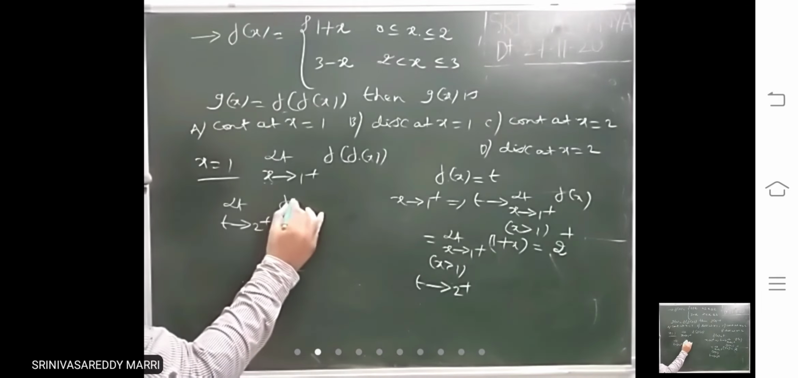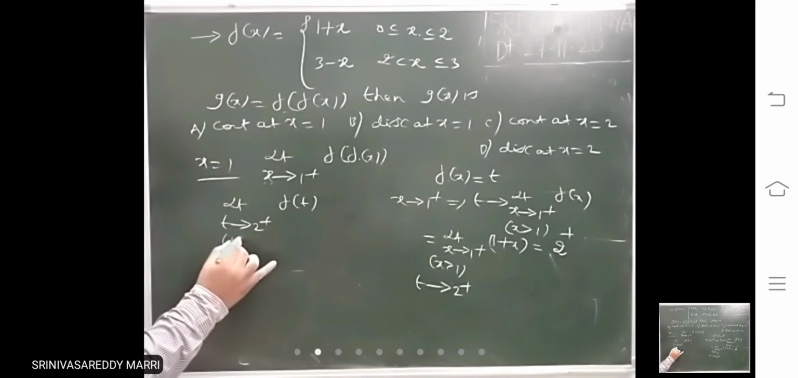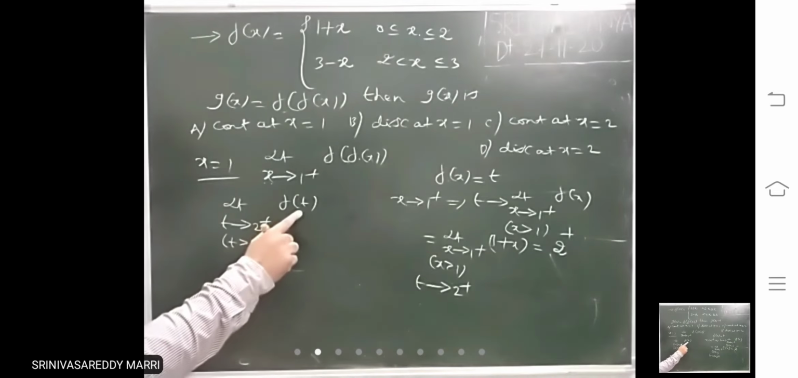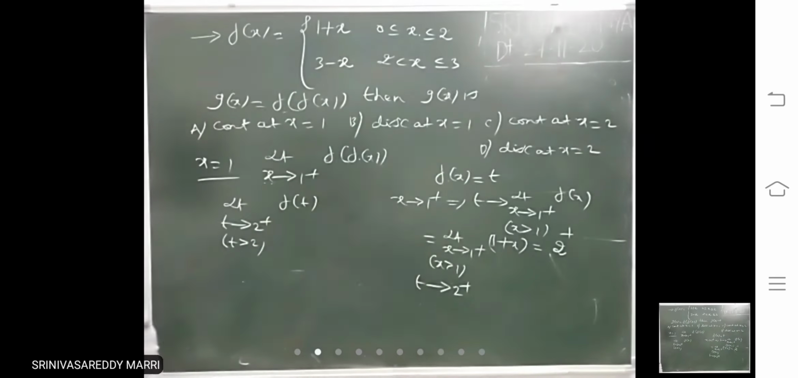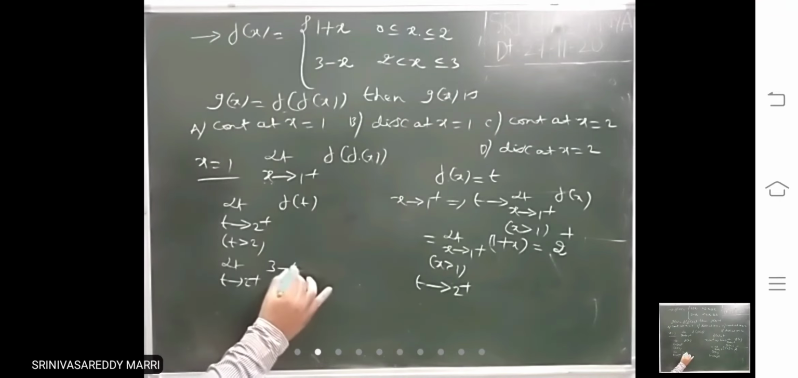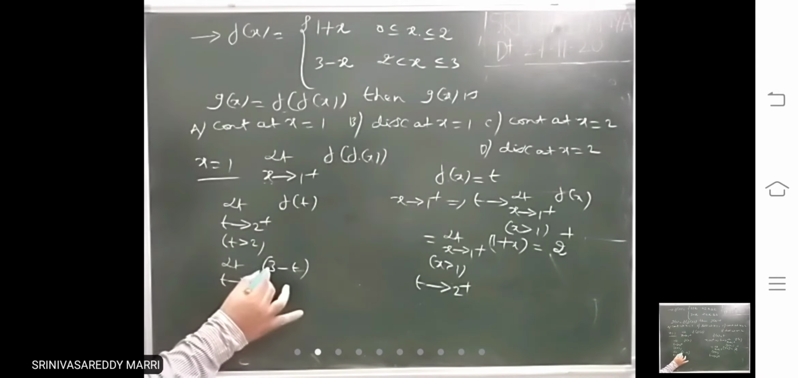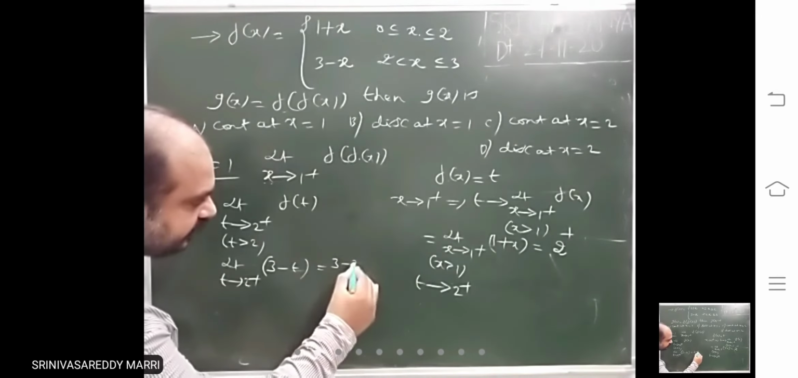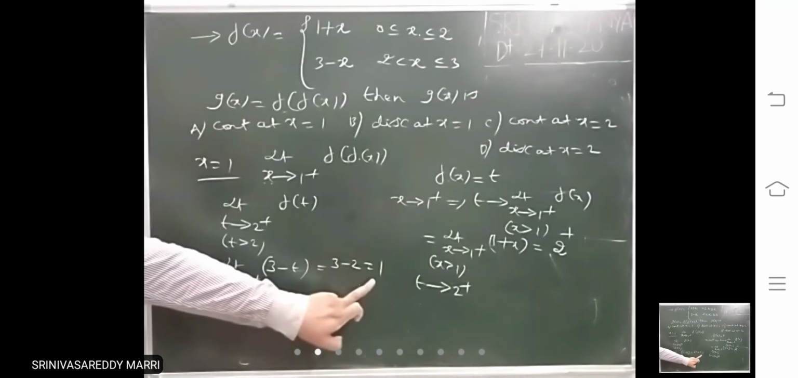f of t. Now look at, this t is greater than 2. Where is it greater than 2? Greater than 2 means f of x is what? 3 minus x. f of t means just in place of x you write t. Instead of 3 minus x we will write 3 minus t. Now you substitute 2. 3 minus 2 is what? 1.